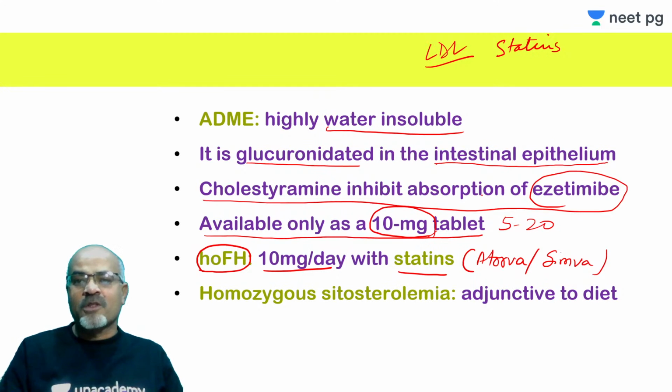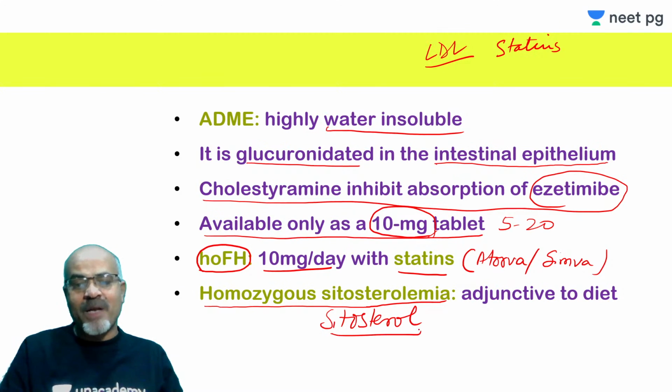So although statins are approved for homozygous familial hypercholesterolemia, adding any other agent may definitely increase the efficacy of statins. Another condition is homozygous sitosterolemia. This sitosterol is a phytosterol, means it is a plant derived sterol that is also available in our diet, right?